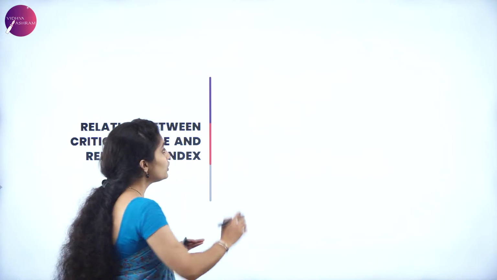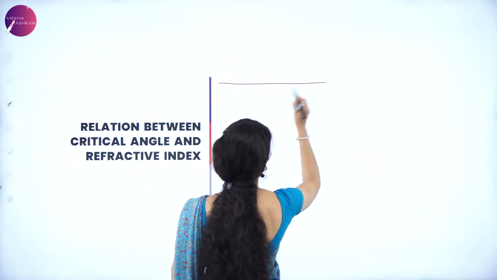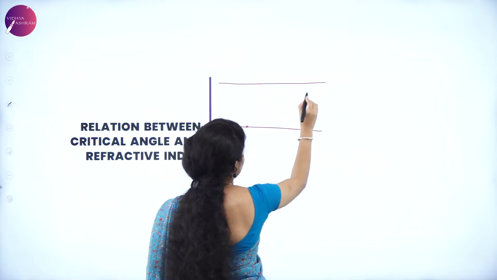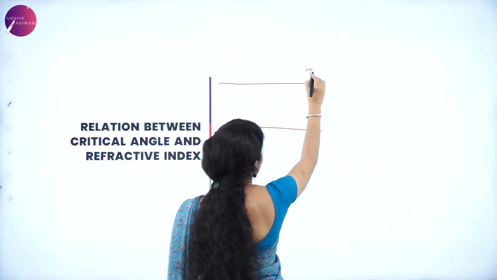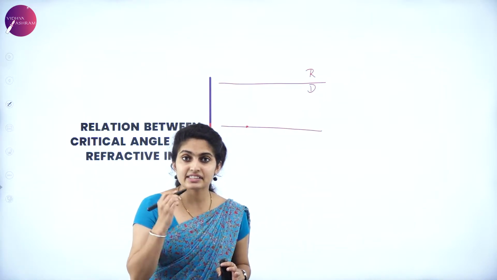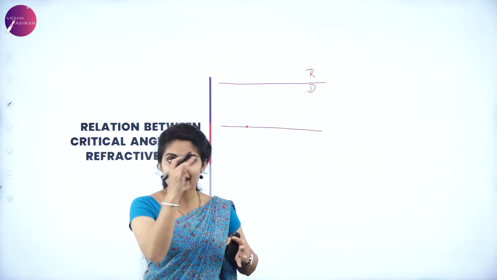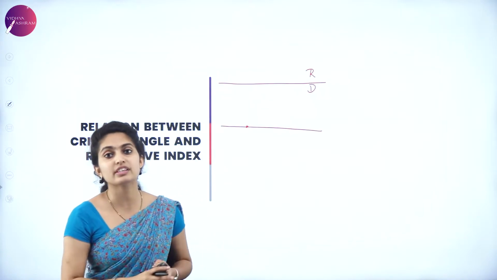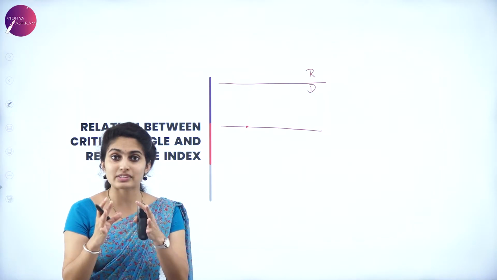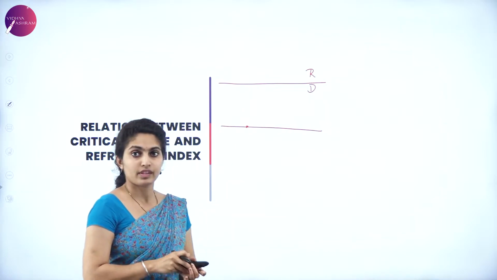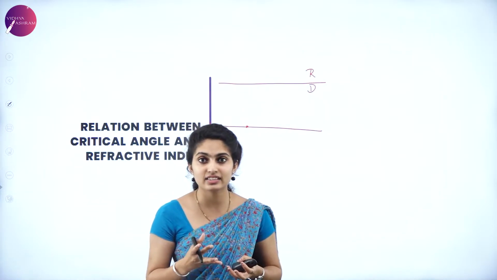So there is a surface present over here, and there is an object present at the end, that is the denser medium, and you have a rarer medium. Remember, whenever an incident light is incident from one direction, that medium's refractive index will be the first refractive index. Suppose the incident light is traveling from denser to rarer. Where exactly does the incident light lie?